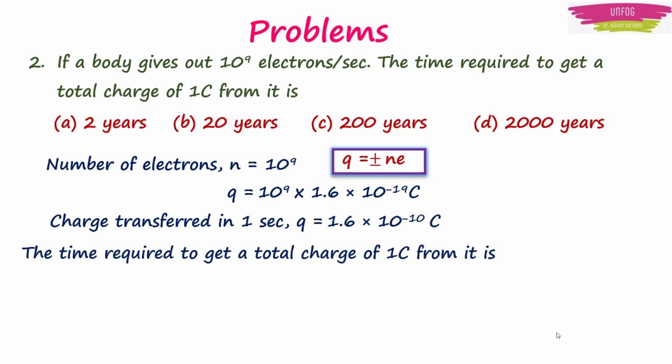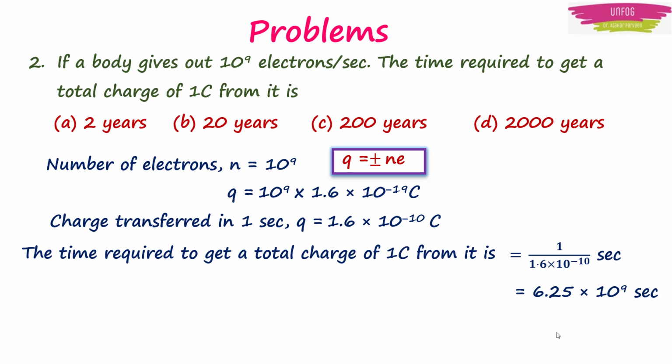Now we have the time required to get a total charge of 1 coulomb from it. How do we get it? We can divide 1 upon 1.6 into 10^-10 seconds, to get 6.25 into 10^9 seconds.